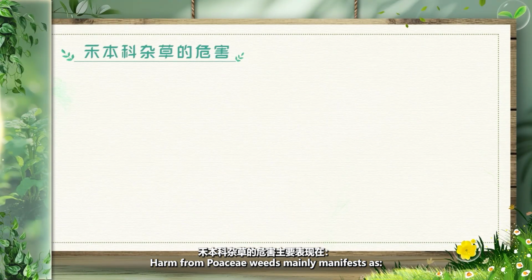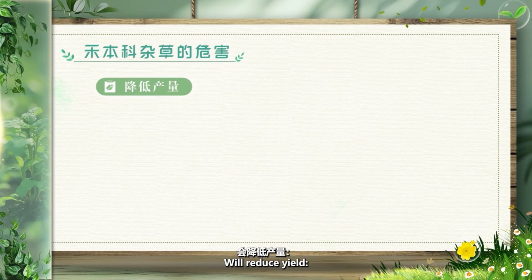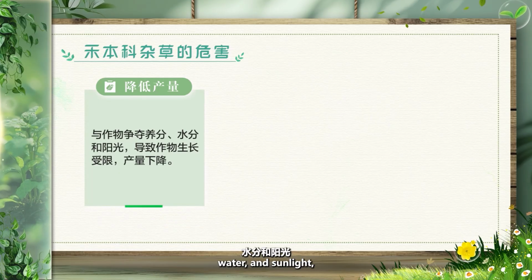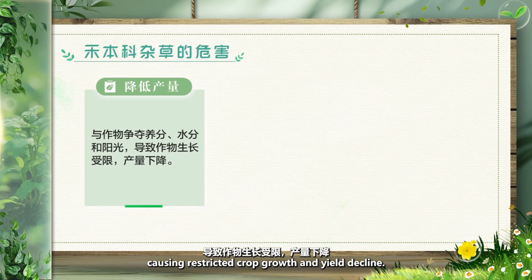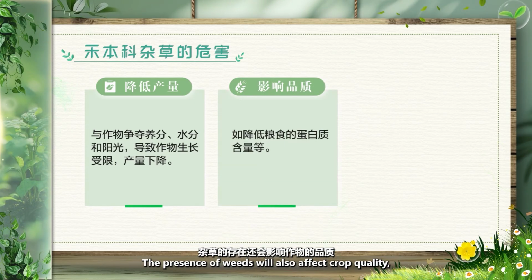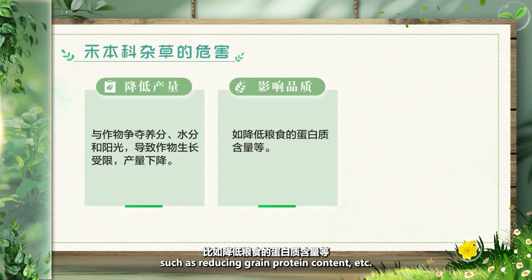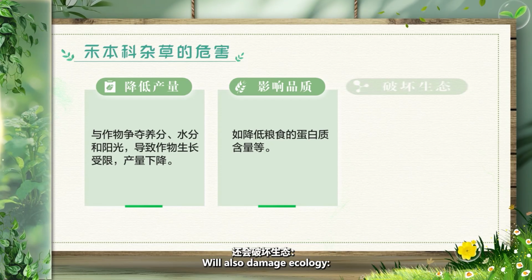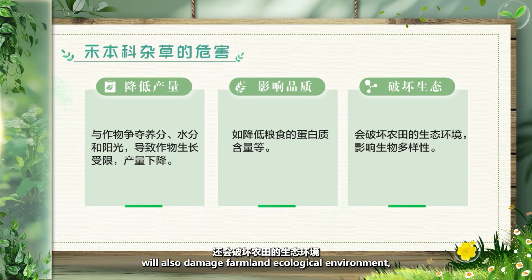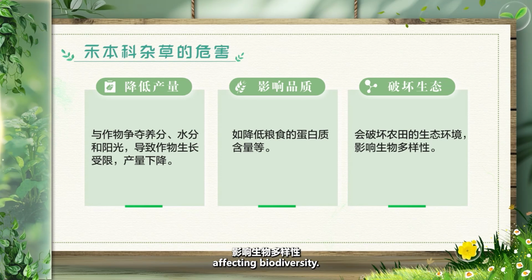Harm from Poaceae weeds mainly manifests as follows. They will reduce yield, competing with crops for nutrients, water, and sunlight, causing restricted crop growth and yield decline. They will also affect quality. The presence of weeds will affect crop quality, such as reducing grain protein content, etc. They will also damage ecology. Excessive growth of Poaceae weeds will damage the farmland ecological environment, affecting biodiversity.